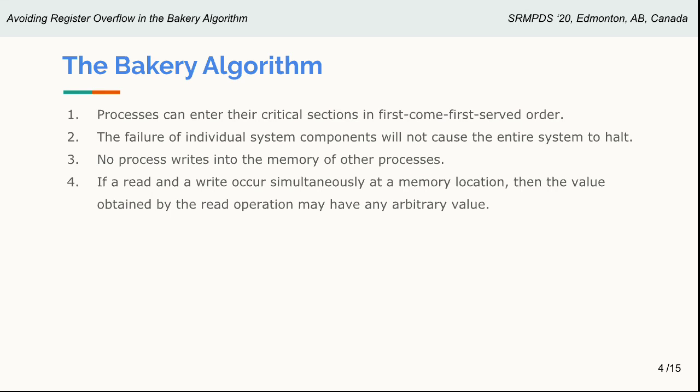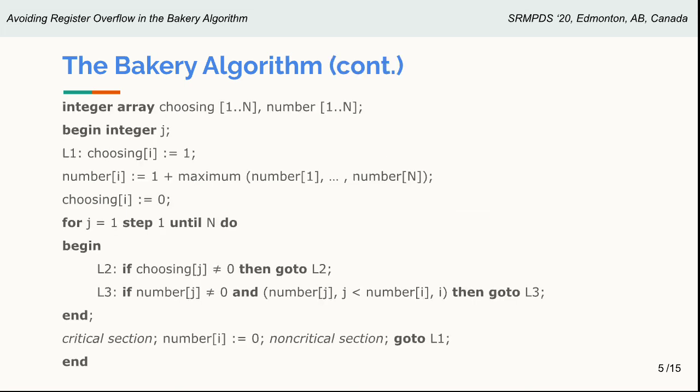The second remarkable property is that if a read and a write operation occur at the same time for a specific memory location, then the value obtained by the read operation may have any arbitrary value. This is the original bakery algorithm.